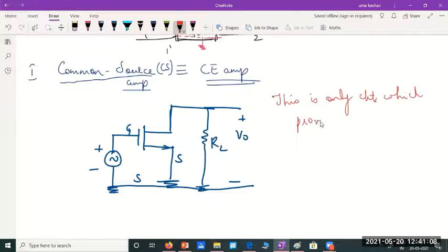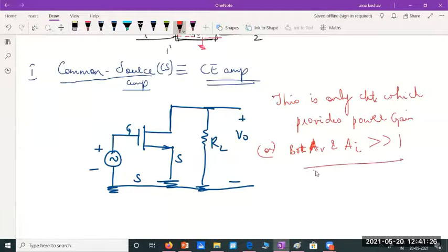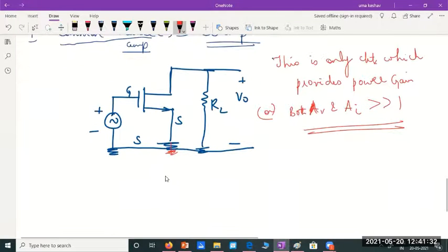This is the only circuit which provides power gain, or both current and voltage gains, let's say AV and AI, current and voltage gain greater than 1. Please remember, hence common source amplifier is the most preferred MOSFET amplifier configuration.